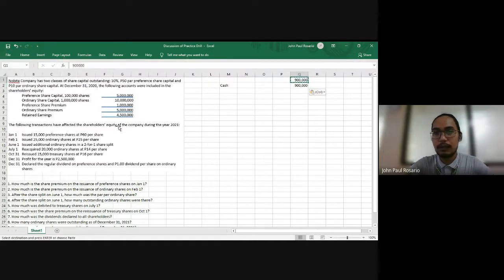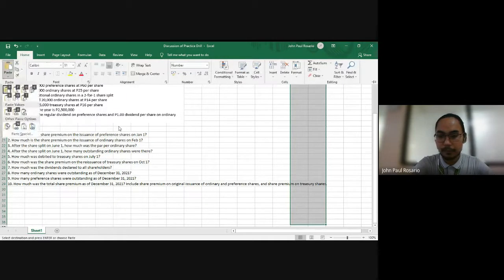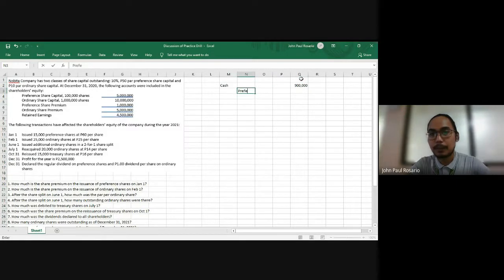And then, for your preference share capital, you should credit it at par value. So preference share capital is 15,000 shares at 50 each per par. And for your preference share premium,